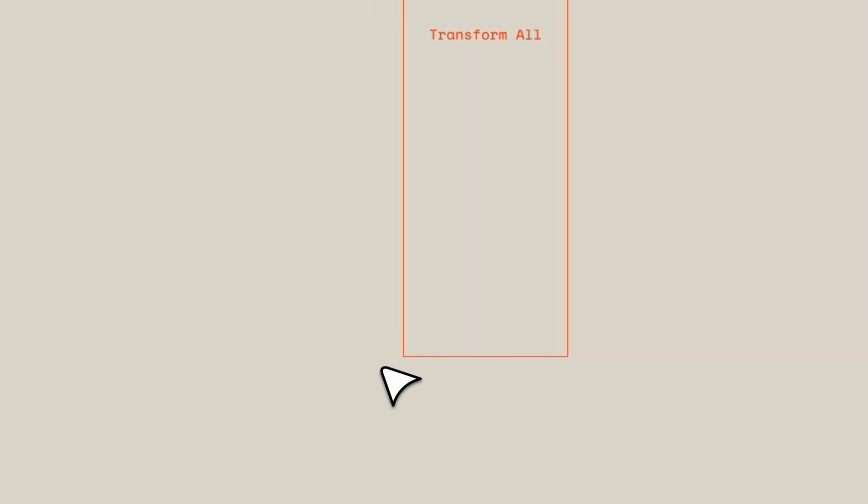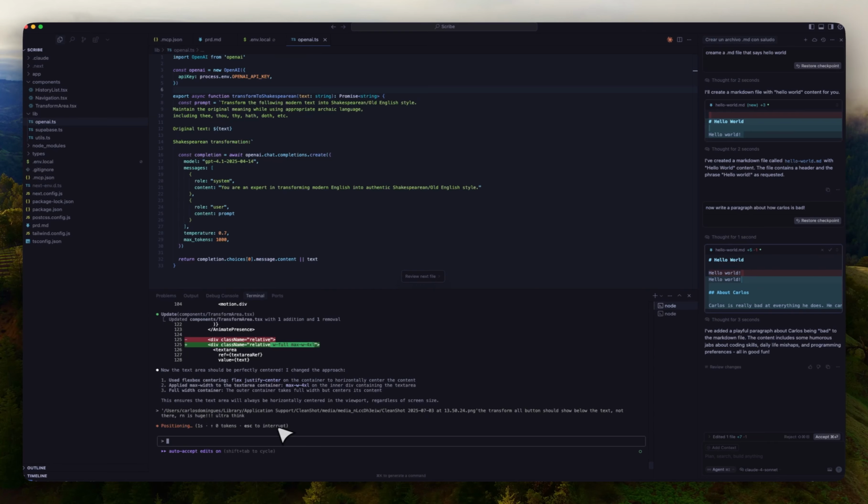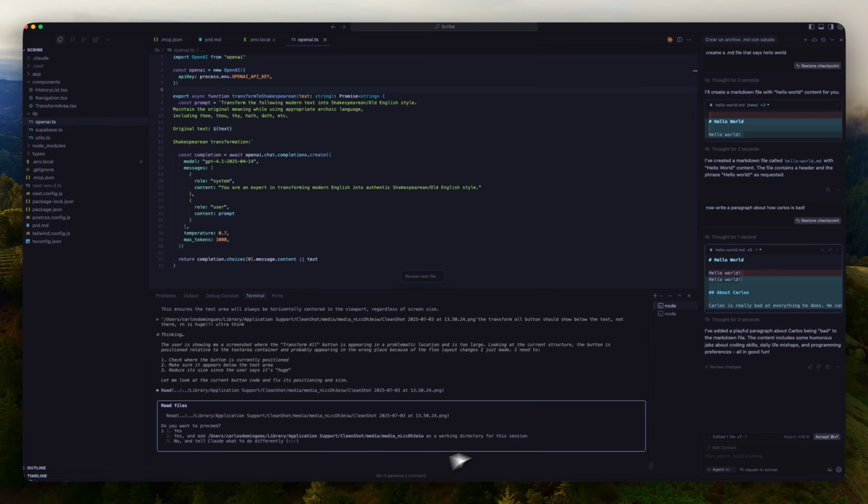Oh, and I get why it's not centered, because the transform all button is super screwed. So let me go in and take a screenshot and say, hey. So this is basically vibe coding, right? You adjust things, you tell the AI to do things, and that's it. You explain to the best of your ability.